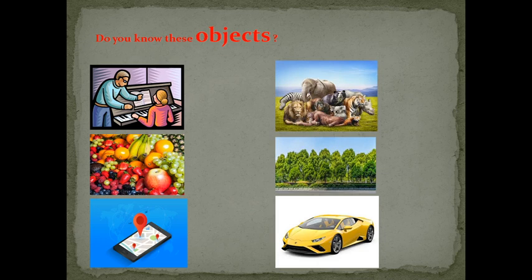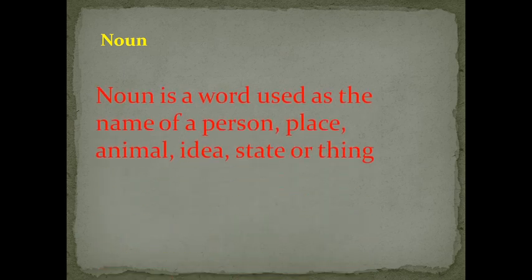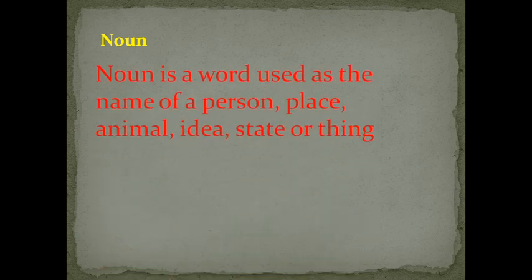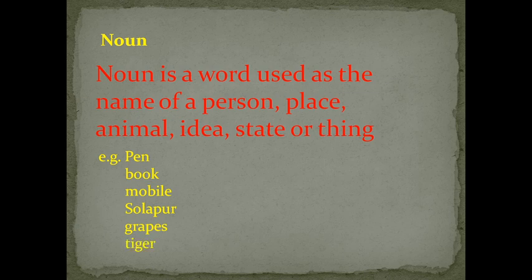So let's move forward to the first part of speech, noun. So what is a noun? A noun is a word used as the name of a person, place, animal, idea, state or thing. For example, pen, book, mobile, Solapur, grapes, tiger, Om.